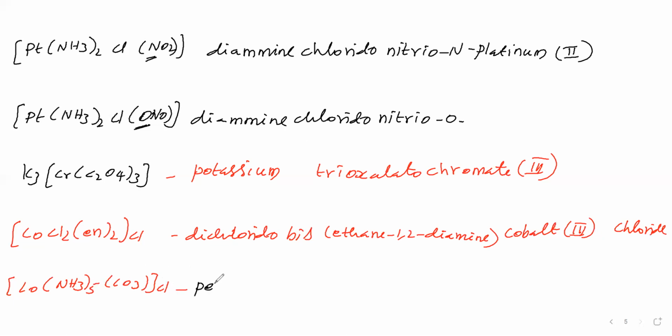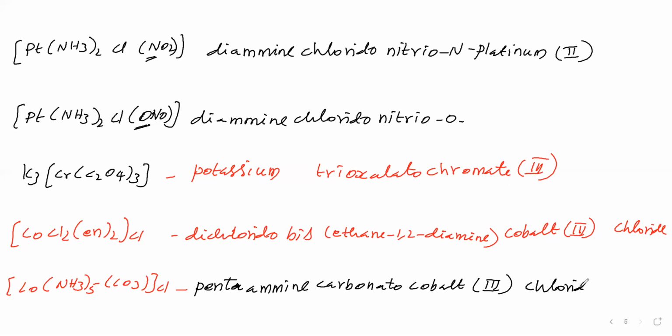NH3 is present 5 times, therefore penta, and NH3 name is ammine. Then CO3 2 minus is carbonate, ligand name carbonato. Central metal we say as it is, cobalt. Then the oxidation number of the central metal is +3. Then leave some gap, and outside, Cl is present. That we say with its normal name, chloride, because this chloride is not present in the complex.